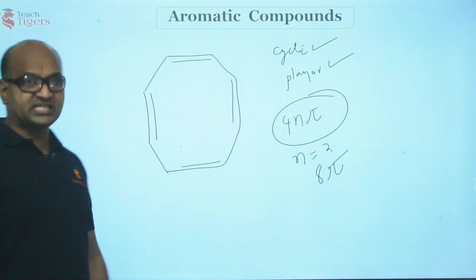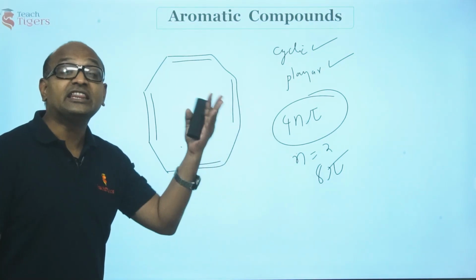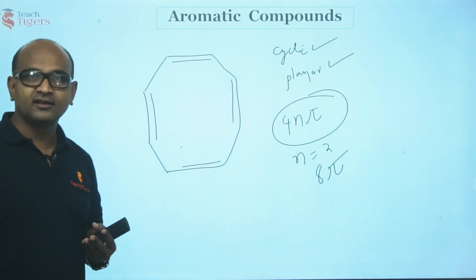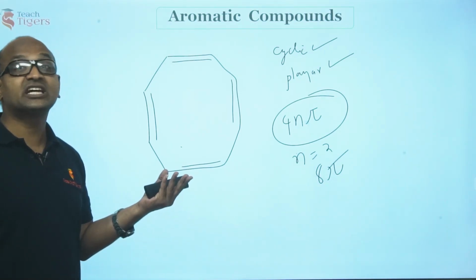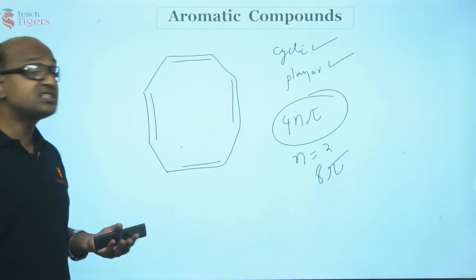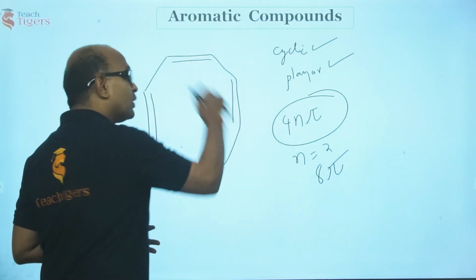No, this is not stable. Why? Because it has got 4n pi electrons, with more electrons in antibonding. That means this species is unstable and cannot exist. Now, why is this unstable? Because when you have this delocalization, the electrons will be more in antibonding.